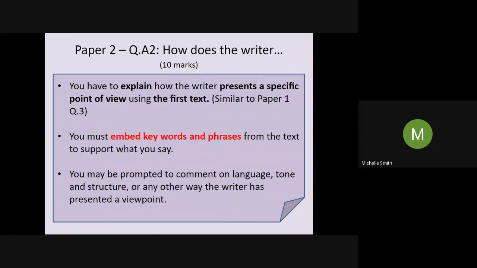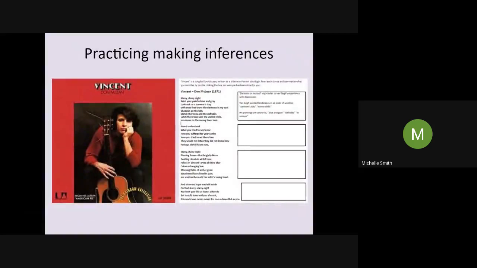Okay, so the last task is optional. For those of you that want to practice making inferences a little bit more, and as well, those of you that want to practice making inferences from language.